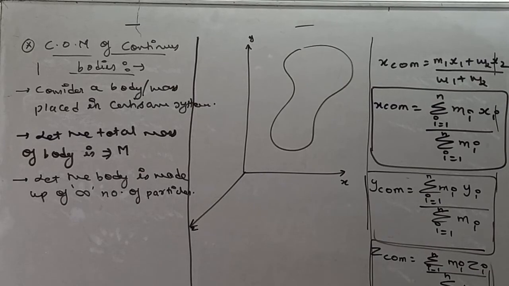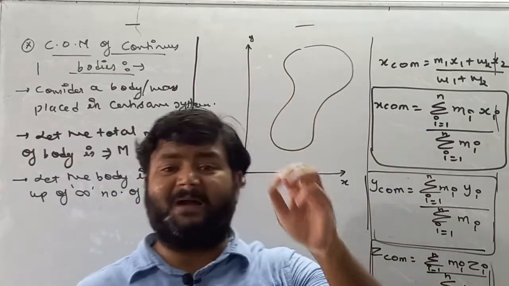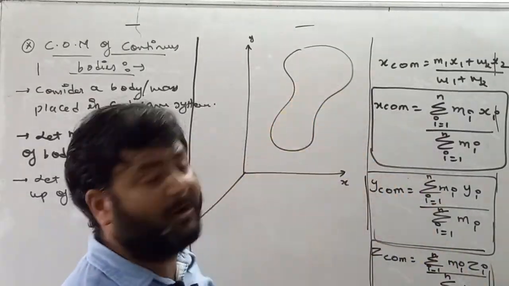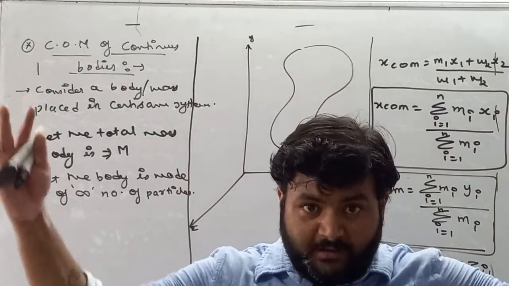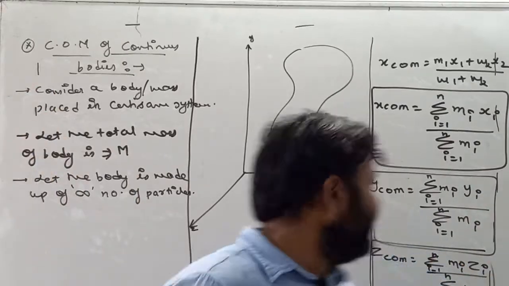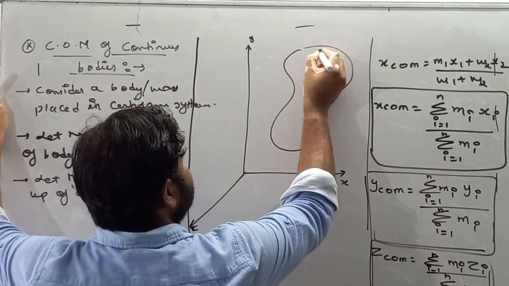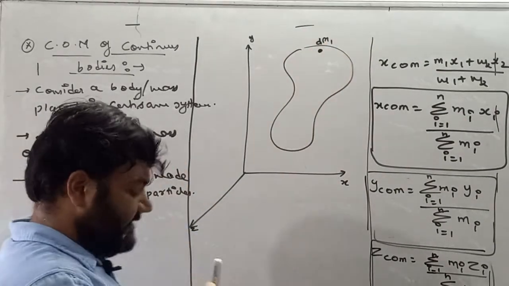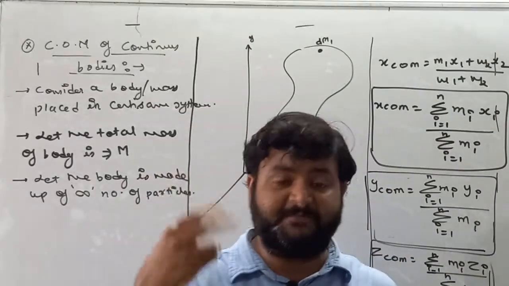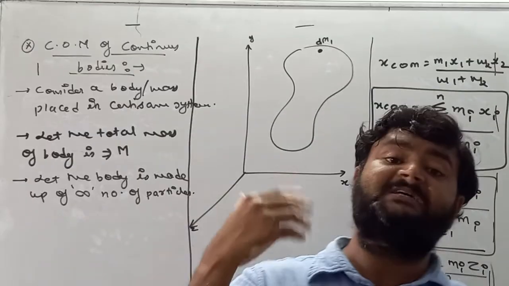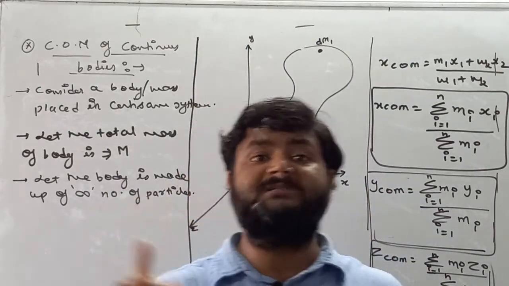This I'll imagine. So if we consider that lots of small particles can combine and form this body, then the masses of those particles are very small. When all the small mass particles combine, they form the total body. So let's suppose the mass of the first particle is dm1. See, dm represents small mass. Dear student, in physics if I use dx, it means small displacement. If I use dt, it means small time. If I use, let's suppose, d theta, it means small change in angle.